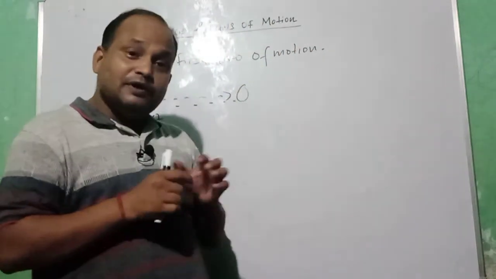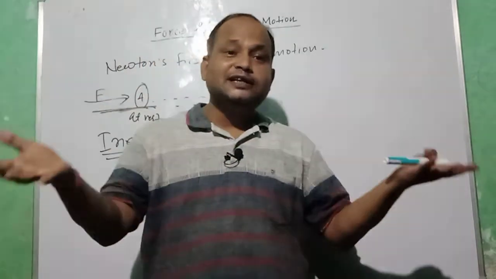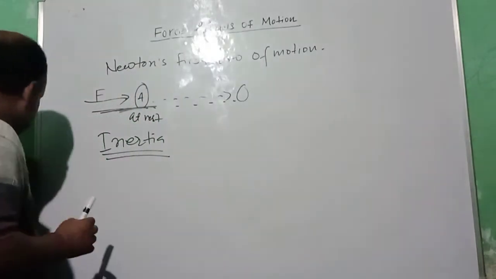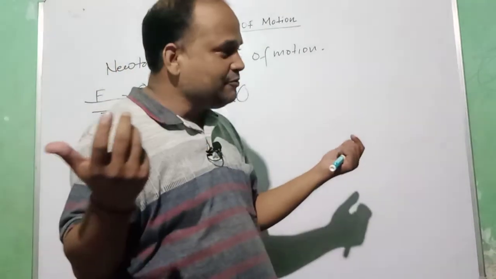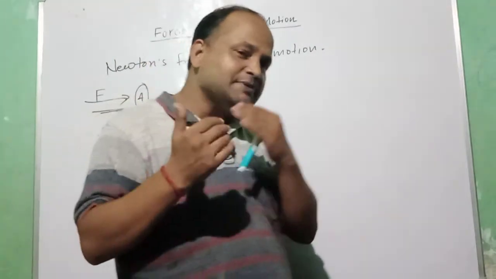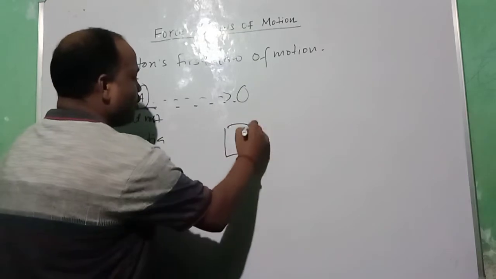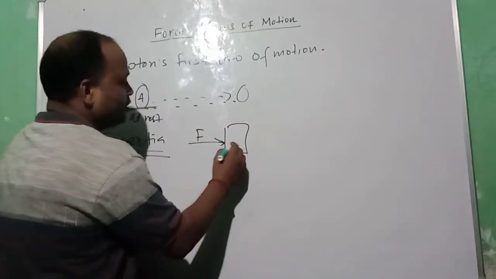Now inertia of rest. A body at rest tries to remain in its own state, because if you want to lift something and apply some force, sometimes you find that the force applied by you is not sufficient. Suppose this is a box and you have applied a force on it to move it.